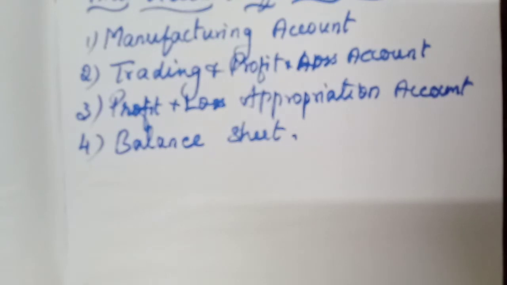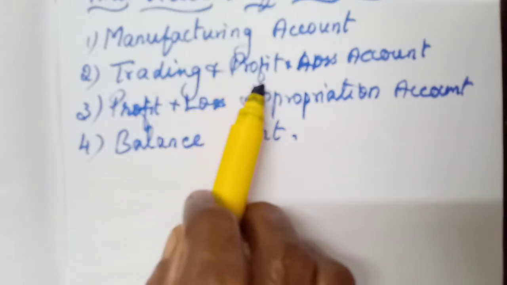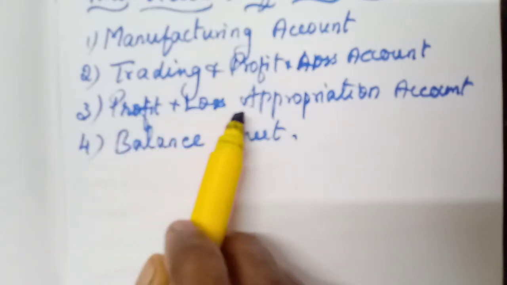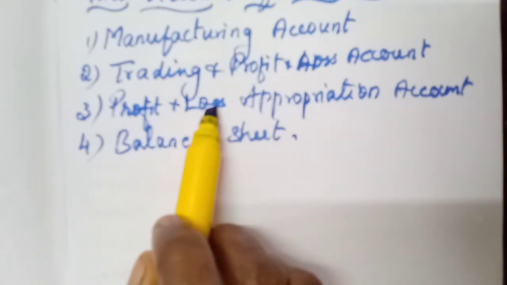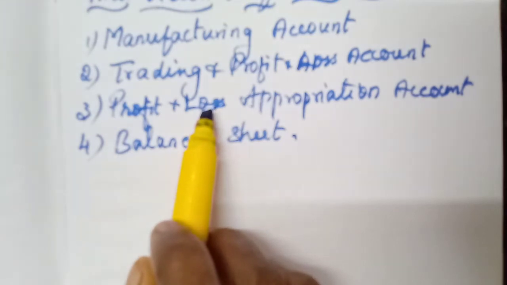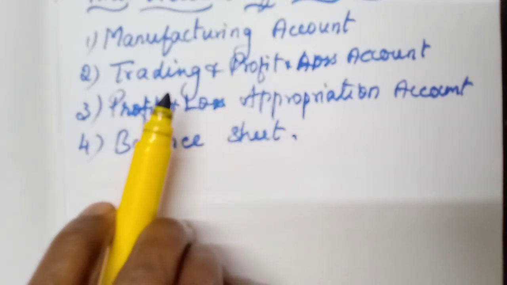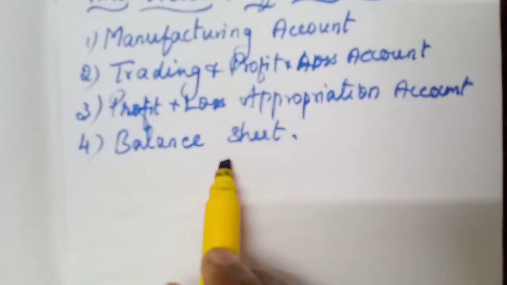Here first one, the manufacturing account if it is a manufacturing concern. Then trading and profit and loss account as usual in the sole trader concern. Then the profit and loss appropriation account, what should we do? We have to take this net profit from the profit and loss account and make some adjustments: interest on capital, interest on drawings, then any other remuneration, salary.